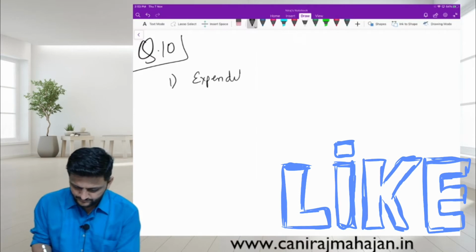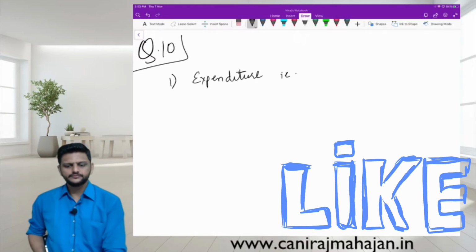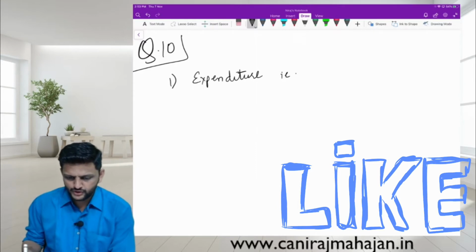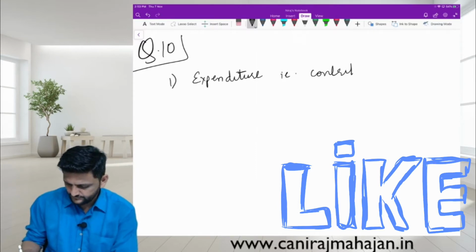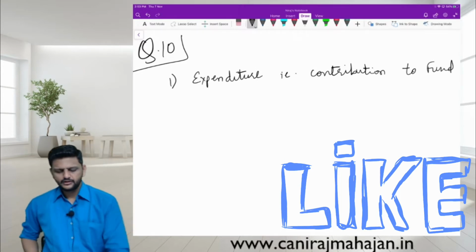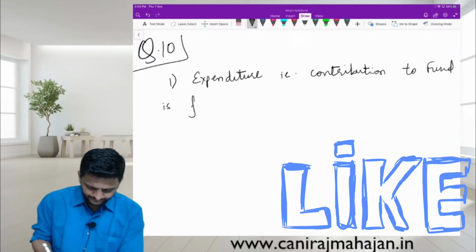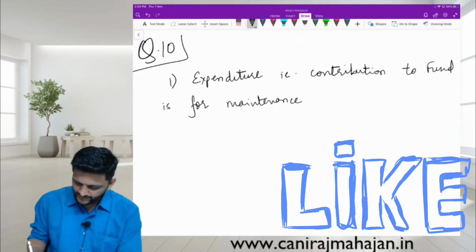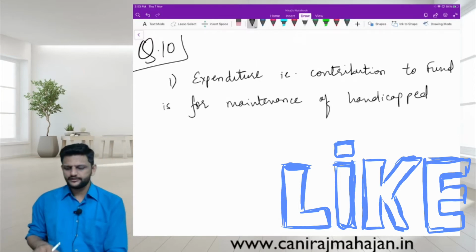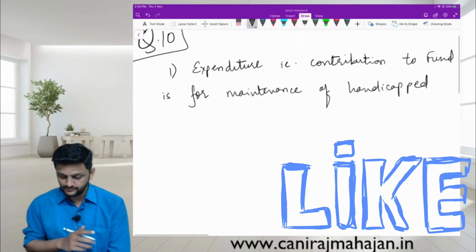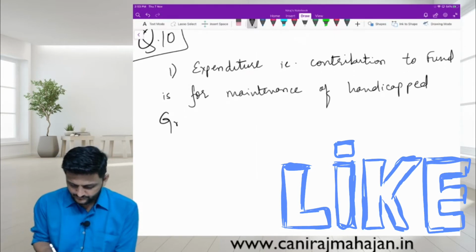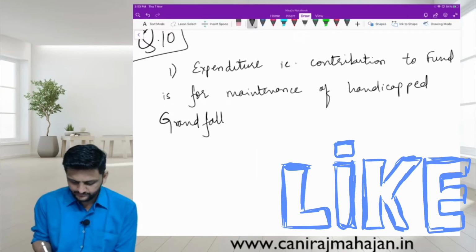Expenditure, that is contribution to fund, is for maintenance of handicapped, which includes disabled. Okay, it is the same synonym, handicapped or disabled. Handicapped who? Grandfather.